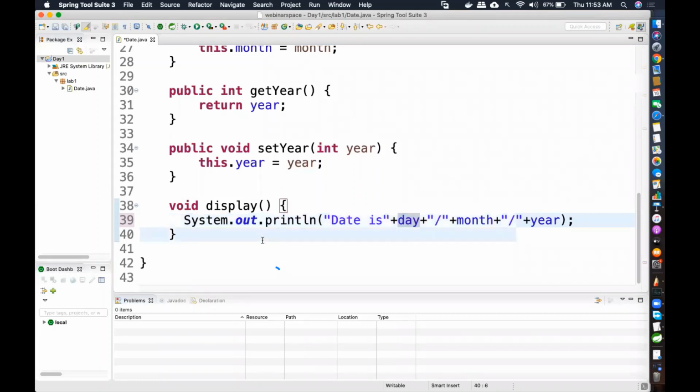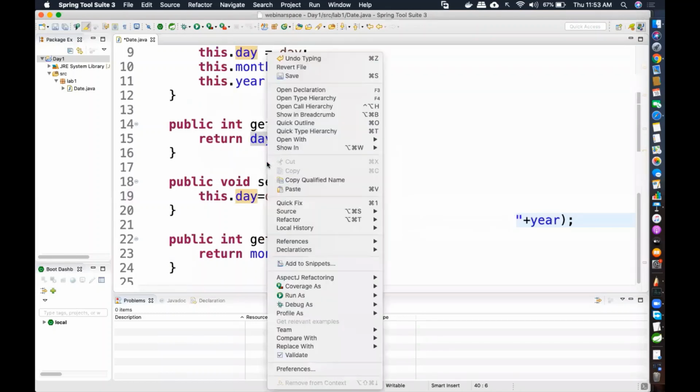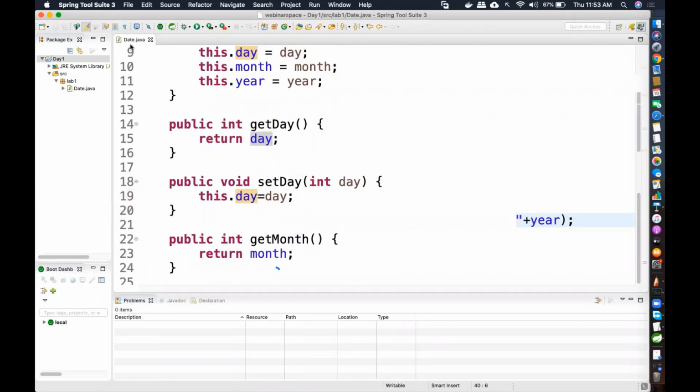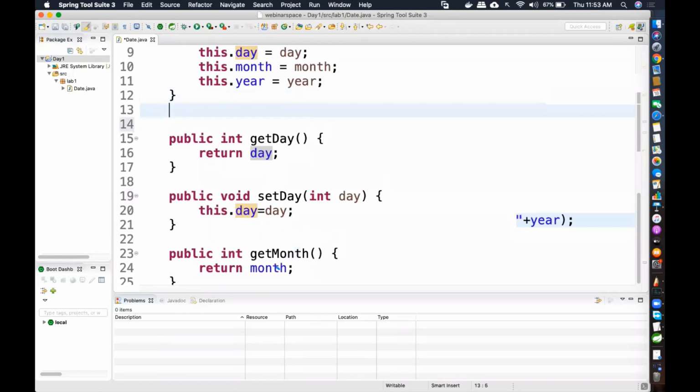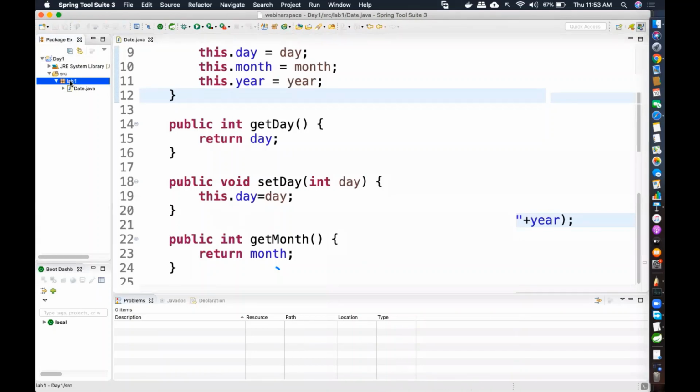Right. So we created our date class. So only one single template I need to do. Okay, and that we created. Now I'm going to save the file. See, if ever you make any changes, like for example, I press yes, and you see a star on top. You see there's a star over here. It means that you have not saved your file. You have to go ahead and save it. So I'm going to do Control S, and I'm saving my particular file.